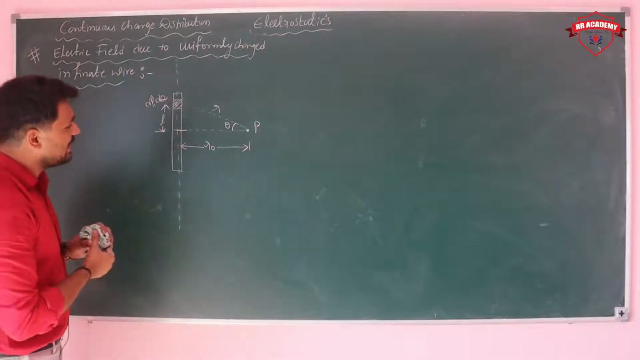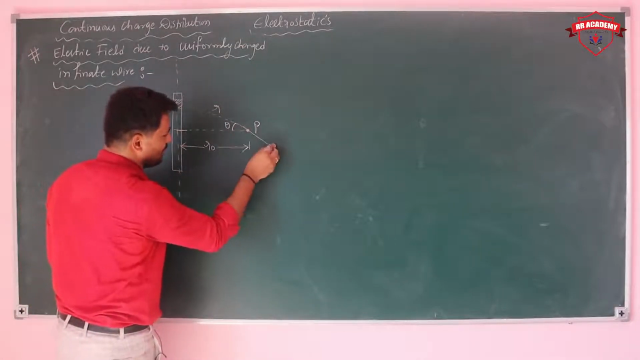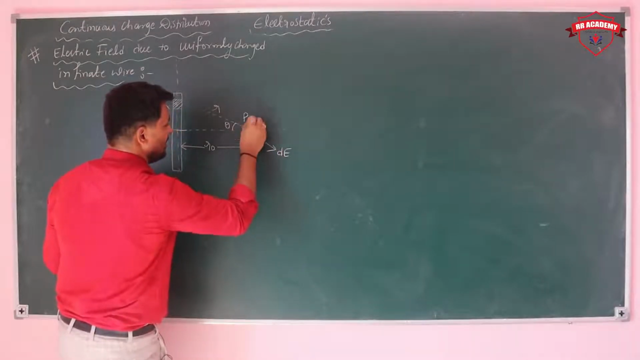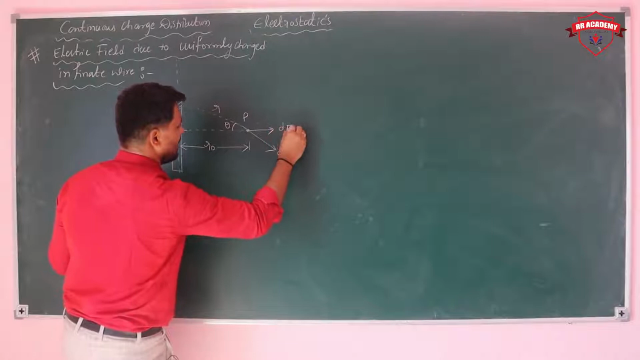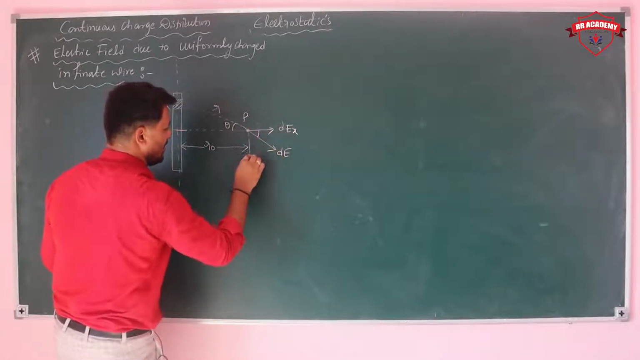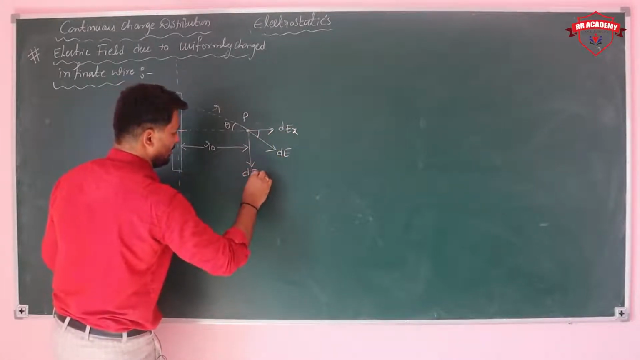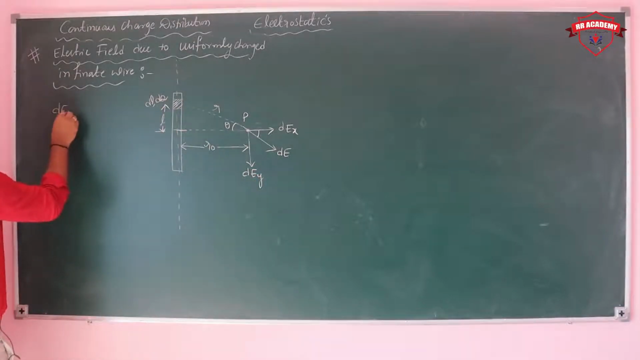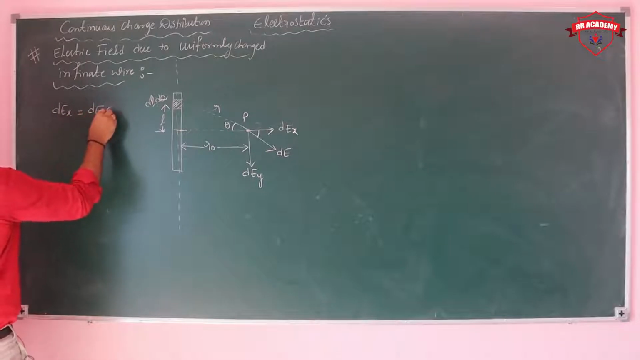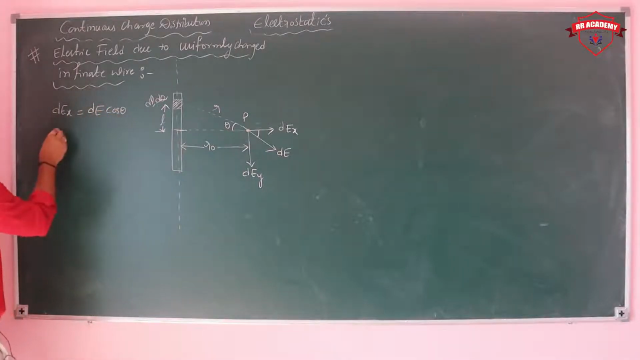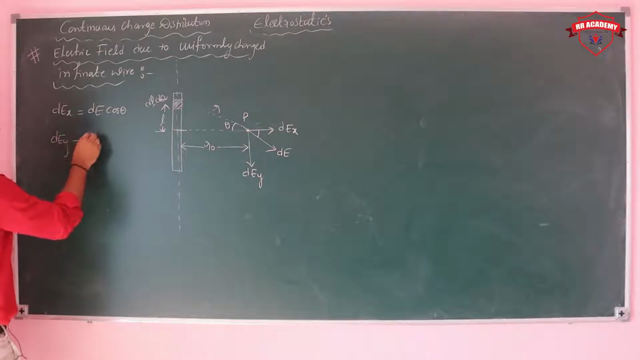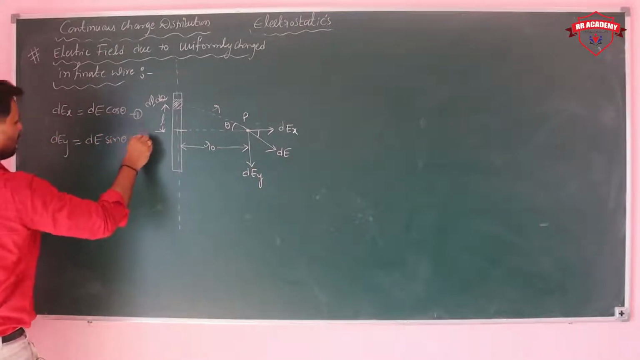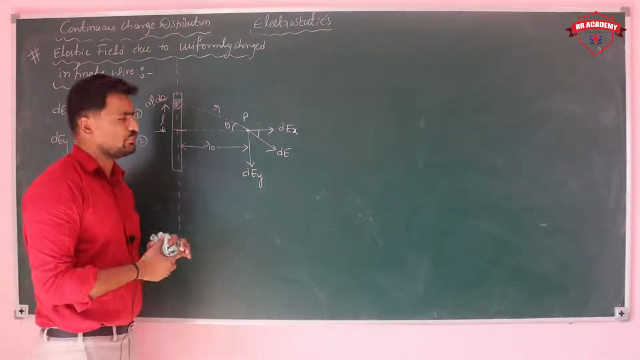So when it is making an angle theta, that can be resolved into two components. The electric field at this point we can take as dE. The dE is going like dEx as well as dEy. dEx is nothing but dE cos theta, and dEy we can write as dE sin theta. We can keep it as equation 1 and this is equation 2. Once again we will solve those two.